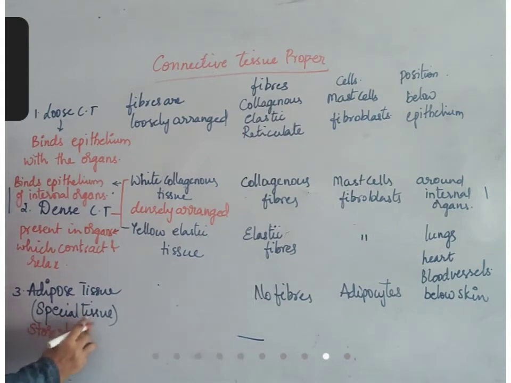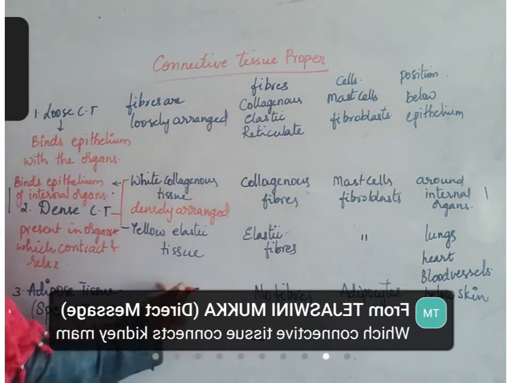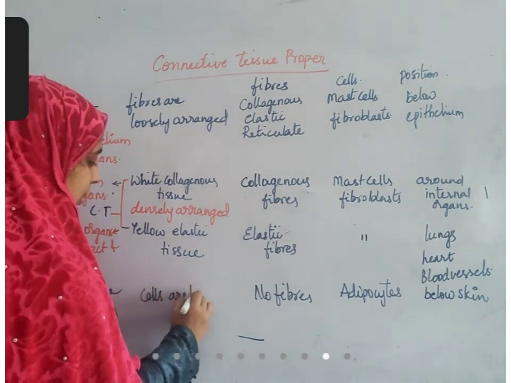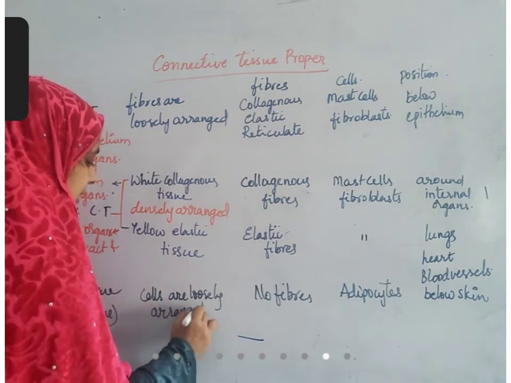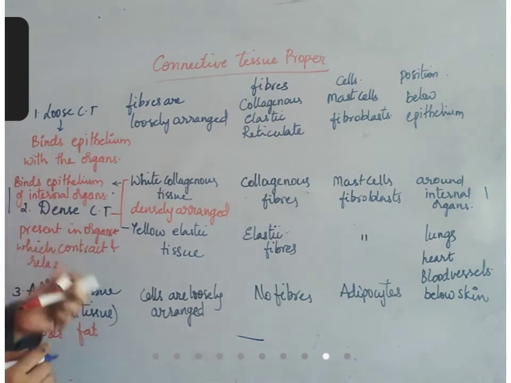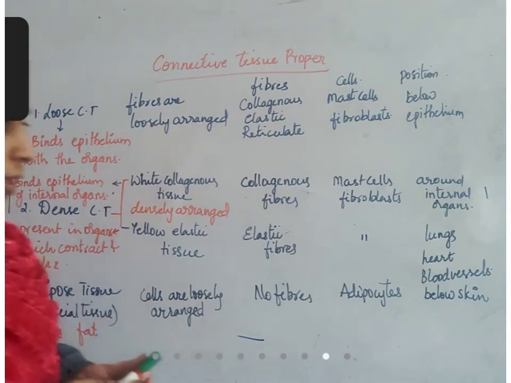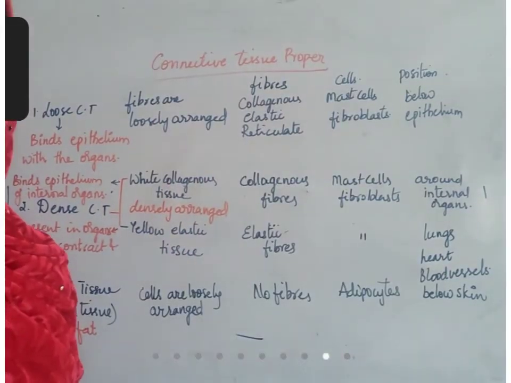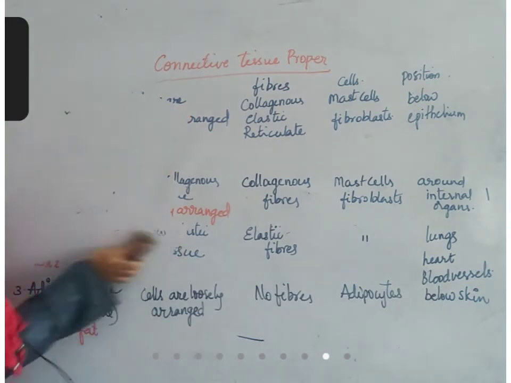In this, cells are loosely arranged. Cell size increases when fat increases in them, and cell size decreases when fat decreases in them. So that is about the connective tissue proper. Is it clear? Okay, connective tissue proper is completed.